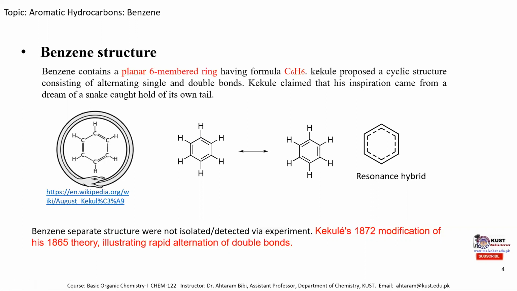Then Kekulé proposed that it is a rapid alternation of double and single bonds between these two structures. So he mentioned that benzene can be represented by a resonance hybrid structure by drawing a circle inside the ring. It means that the carbon-carbon single and carbon-carbon double bonds rapidly interconvert due to the delocalization of the pi electrons.